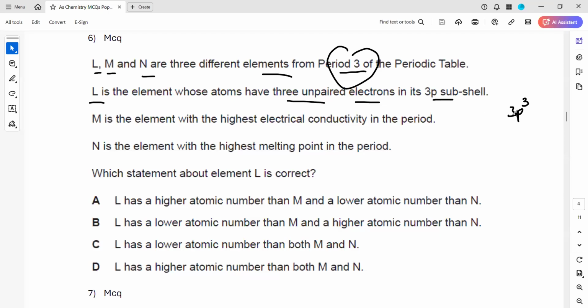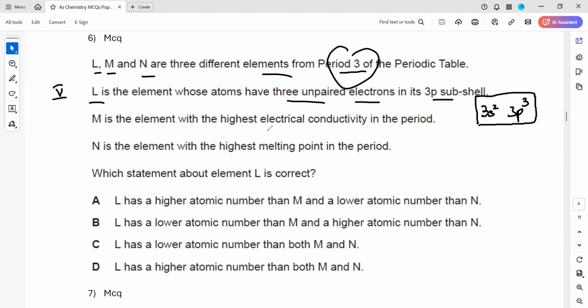So if it is 3P3, then definitely before that it will be 3S2. So which group does this element belong to? This given indication shows that this element belongs to group 5, because group 5 elements always have p3 electrons, like 3 electrons in the p orbital.